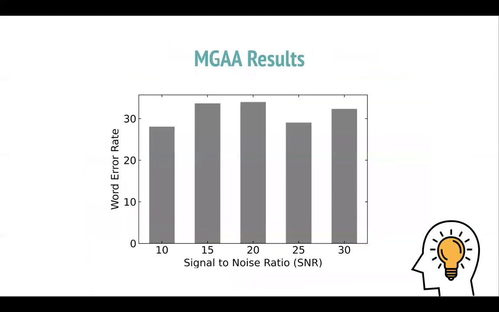So here are our results for MGAA. And we can see that the SNR was in the range of 30, which was better than transfer PGD.